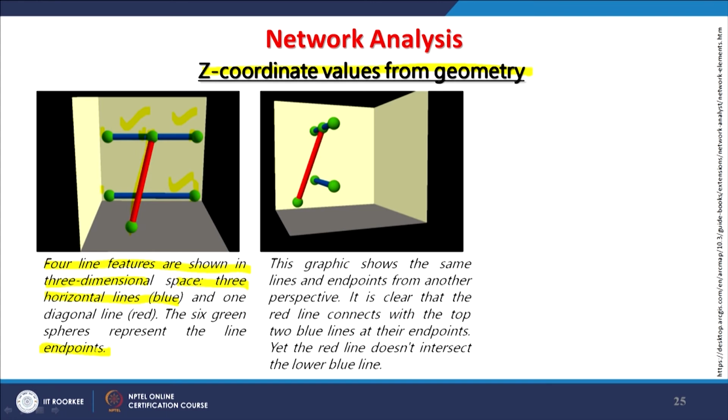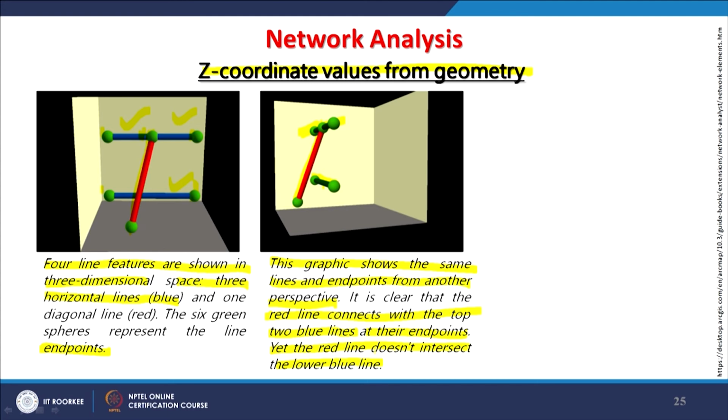line. Now, we can rotate this graphic once it is in the computer. This graphic shows the same lines and end points from another perspective, and it is very clear that there is no connectivity of this blue line with the red line. So, it is clear that the red line connects with the top 2 blue lines and their endpoints, yet the red line does not interconnect with the lower line.